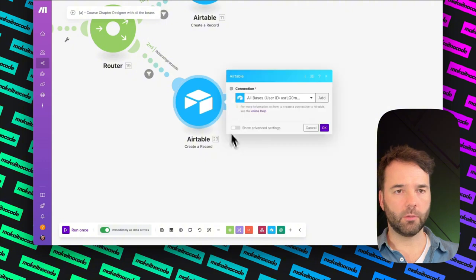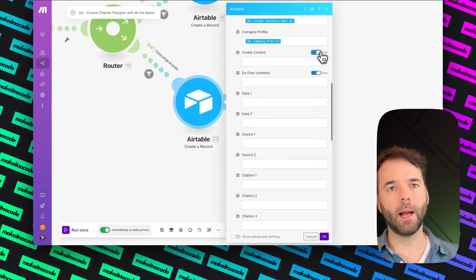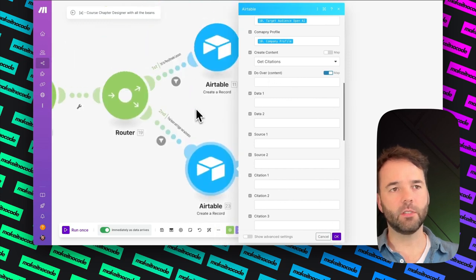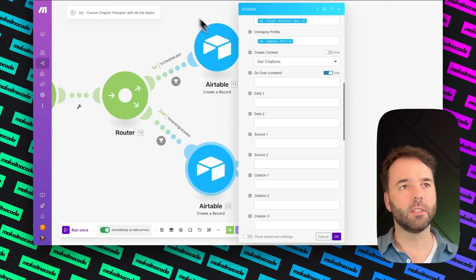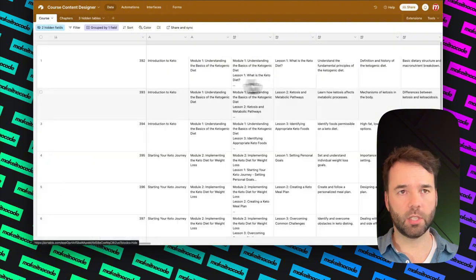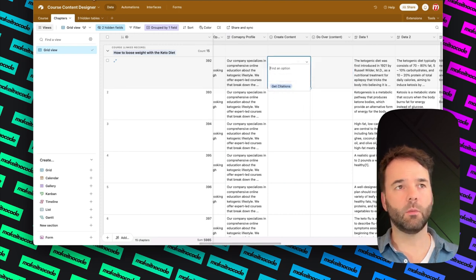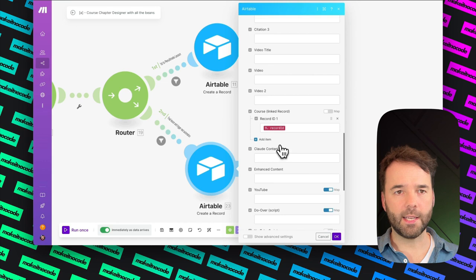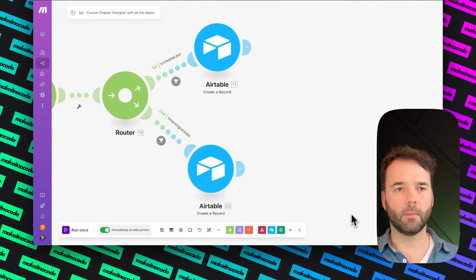What I would like you to do, once you've opened this one, you need to just scroll down, and then we're going to say create content. I'm not going to map it. I'm going to drop down. I'm going to say get citation. This means that what this filter is actually doing is allowing you to create a citation once it has been triggered. So when I trigger it within chapter 2, within this part here, let me have a look. Sorry, this one. I say get citation. Once that's been triggered, it will go down here and it will actually start creating a citation for it. So I needed to put that one in. So I'm saying get citation here. And that's all I have to do. And then I'm just going to say, okay.